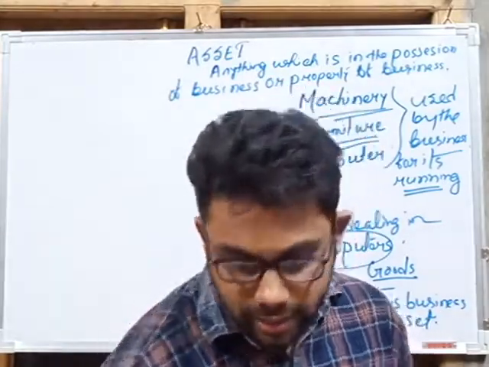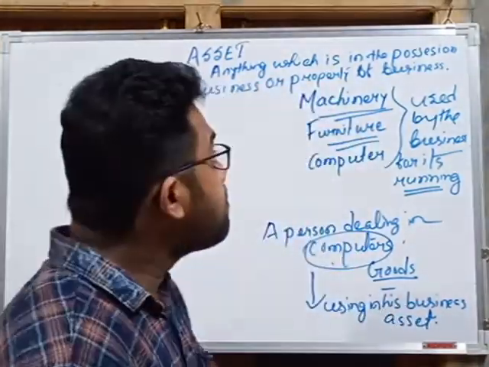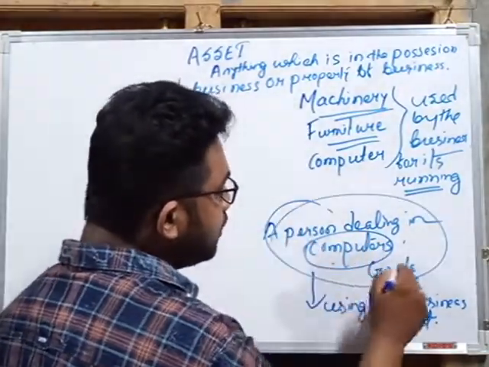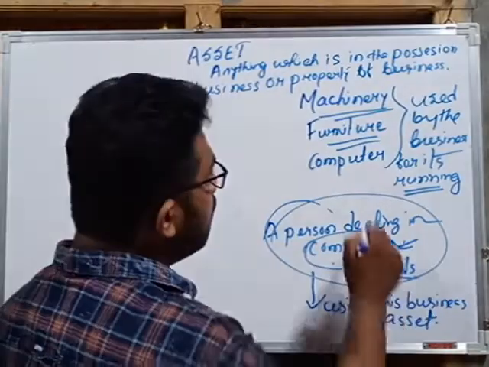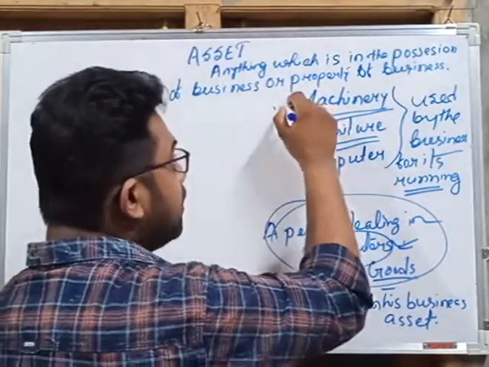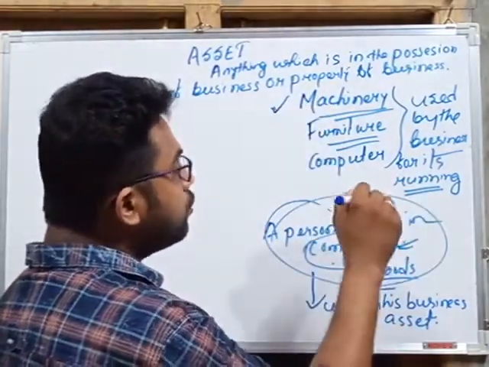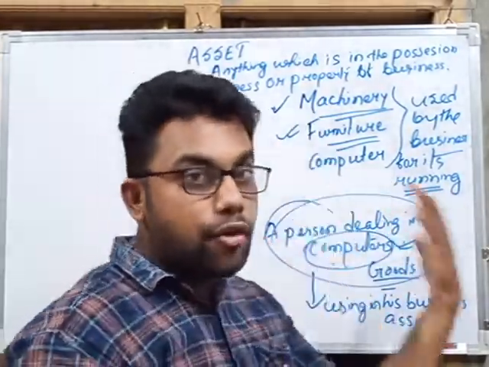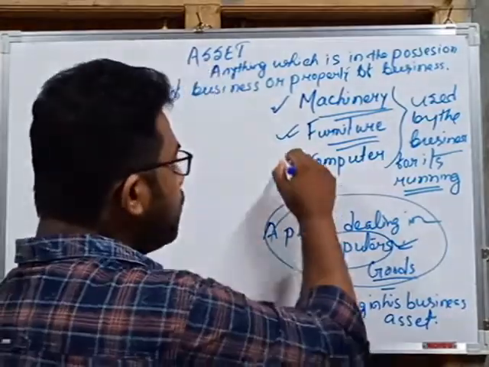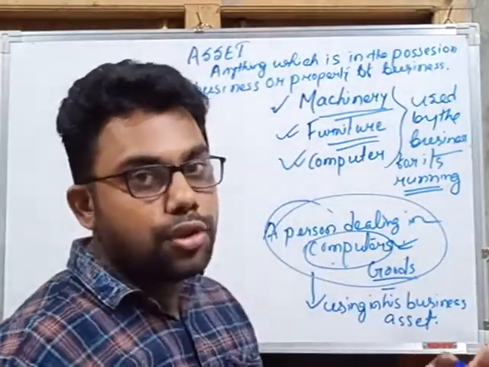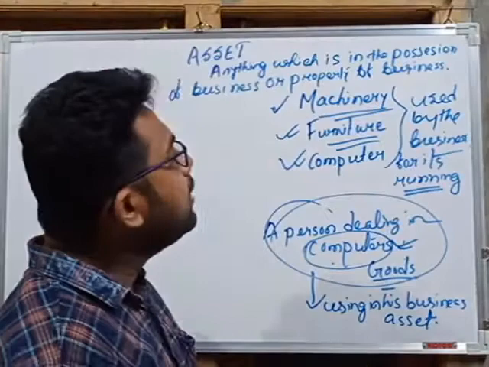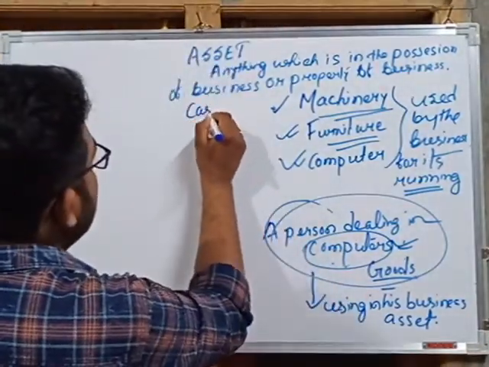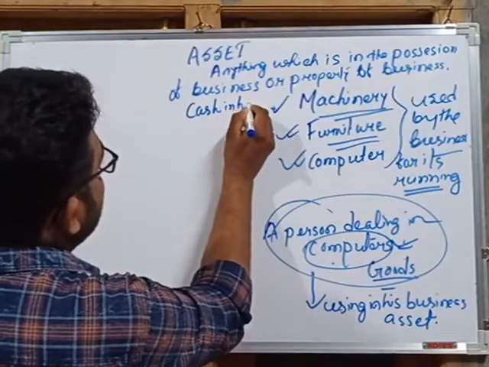Okay, so for example, for a person dealing in computers, in such a case the computer is goods, not an asset. But the machinery that is used for producing goods is an asset. Furniture which is used for decorating the business is an asset. A computer for recording is also an asset. So these are the assets, and there are some other assets like cash in hand. Okay, so it is another important asset.